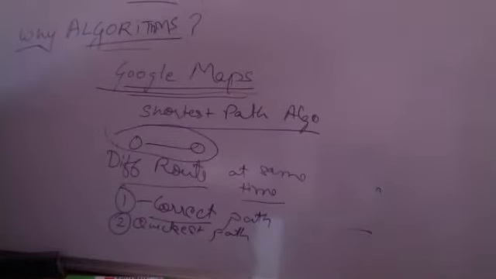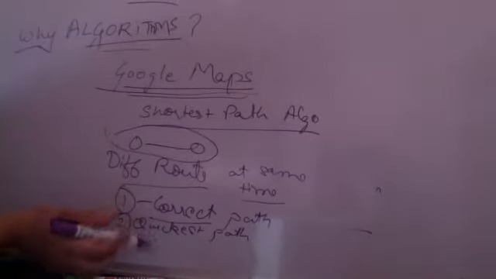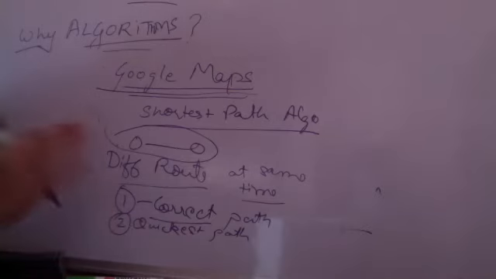Yes, ma'am. It might be possible that there are multiple possible paths. And it also happens that when you choose a path, the distance and the time that it is showing might increase or it might decrease also. So the software keeps on updating depending on the traffic or the conditions, and it is not always correct. The path may be correct, but the traffic conditions are real time, they are not always correct.